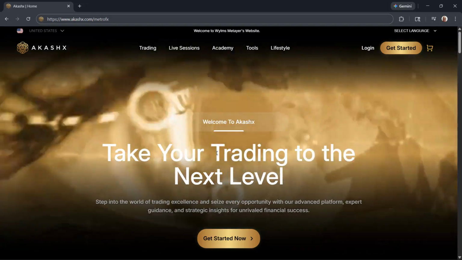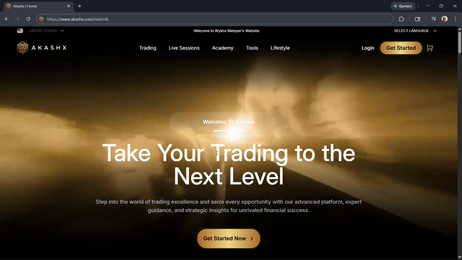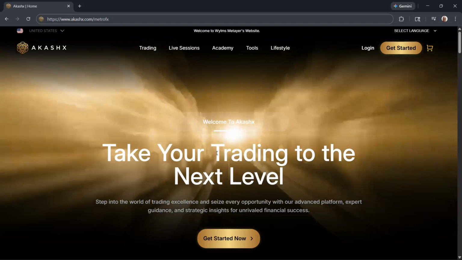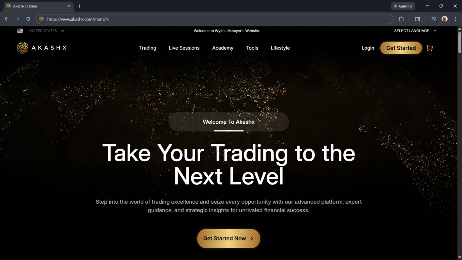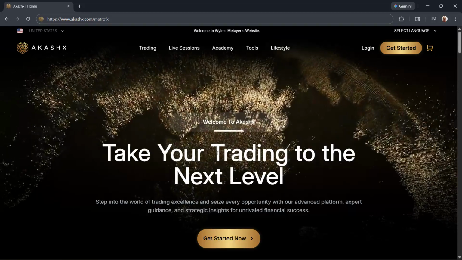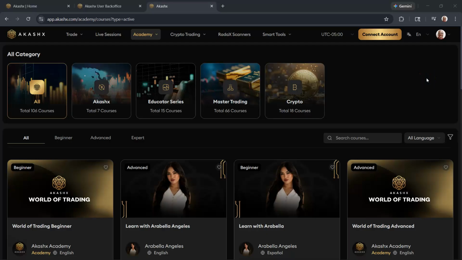So what I'm going to do is give you guys a walkthrough of what you see when you sign in to the back office as a student. Since I'm already a student, I'm going to go ahead and log in. When you log in, you get access to the Academy. As you can see on the top row here, there's a series of direct links you can go to get access to those portals. The very first portal I want to talk about is the Academy.